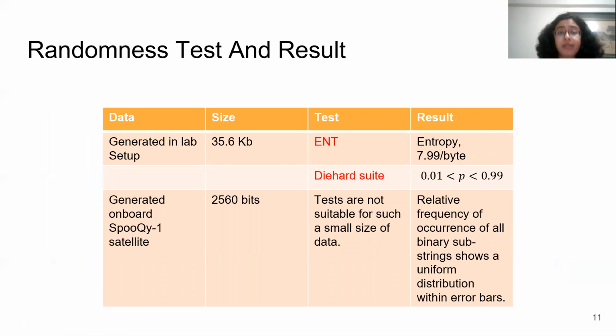Apart from the Borel normality, we have also done two standardized randomness tests, ENT and Dieharder, on our data generated in our lab. For the ENT, we have got entropy 7.99 per byte, and for Dieharder, we have results within the passing range. So from this, we can say that our data in our lab also passed these standardized randomness tests.